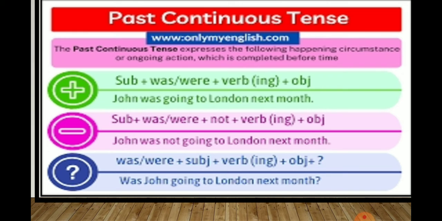John was going to London next month. For negative sentence, subject plus was, were plus not plus verb ing plus object. John was not going to London next month. And for framing the question, we use was, were plus subject plus verb ing plus object plus question mark. So, was John going to London next month? Question mark. So this was about the past continuous tense.